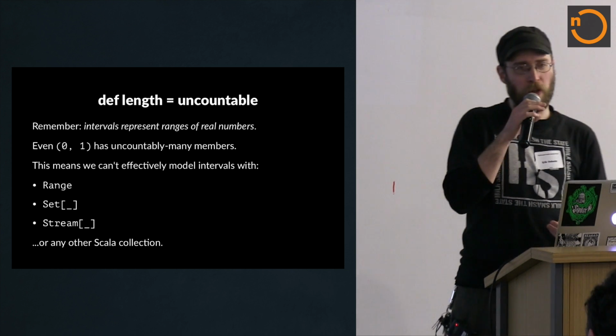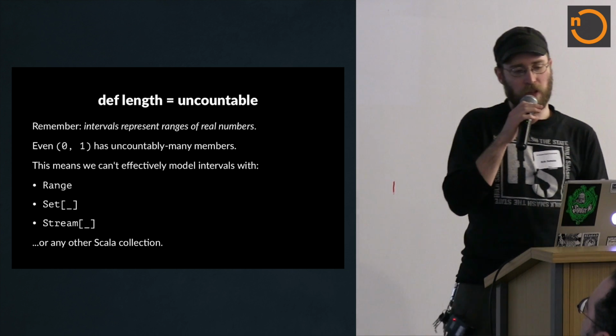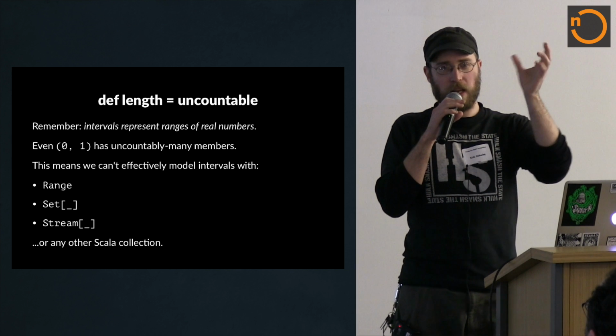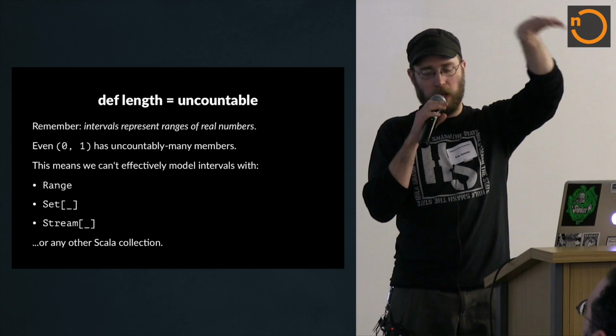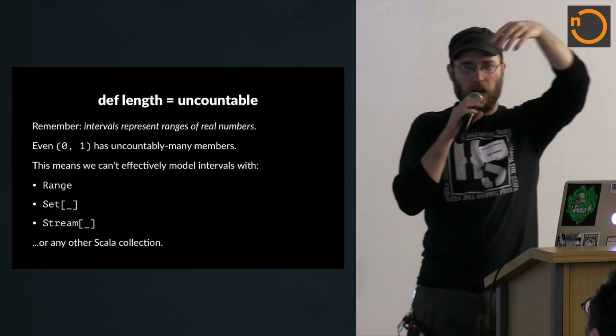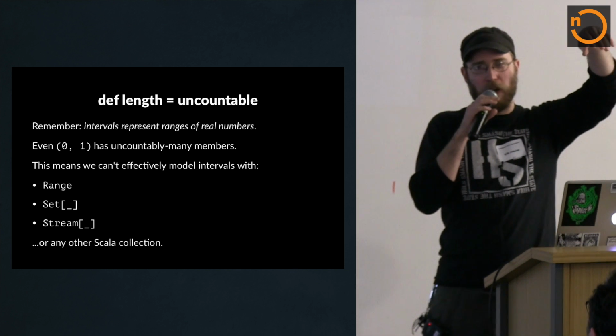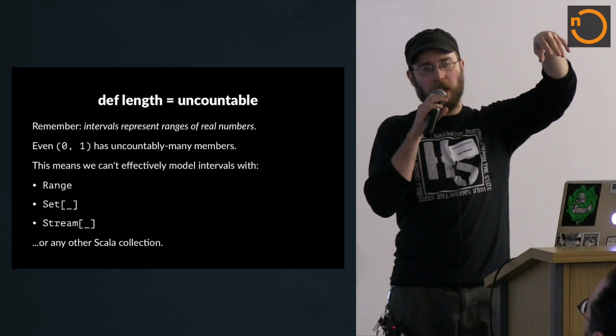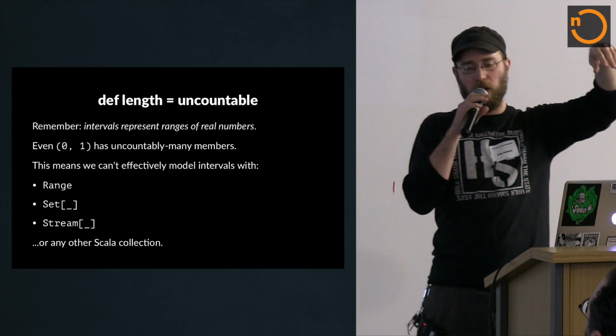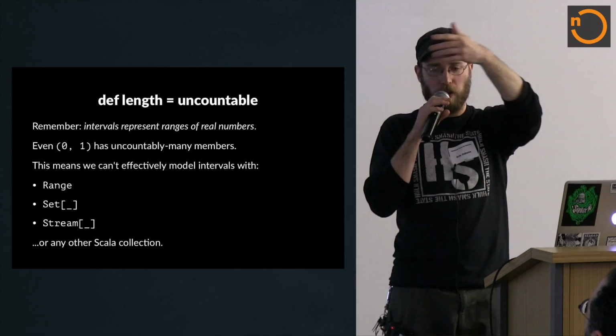There's another reason why range isn't very good, and that's that, like I said, intervals have to be all the real numbers between two bounds. I don't really want to get into too much what uncountable means, but it means not only is there an infinite number of them, but you could never possibly hit all of them using an algorithm that we would write.